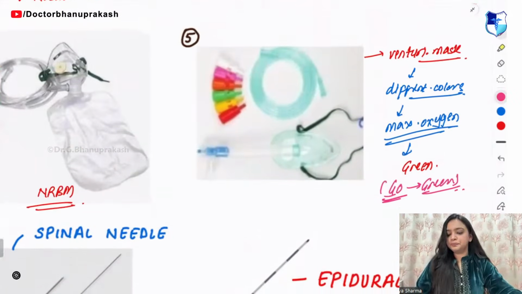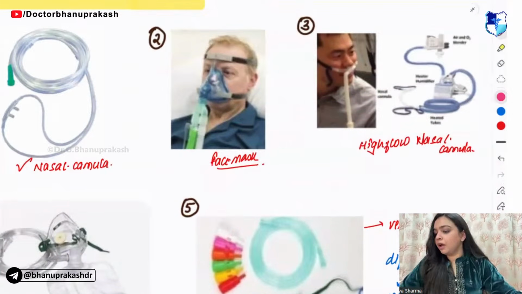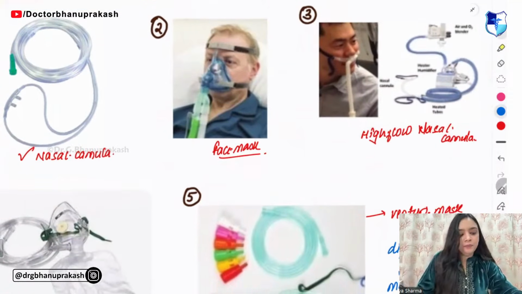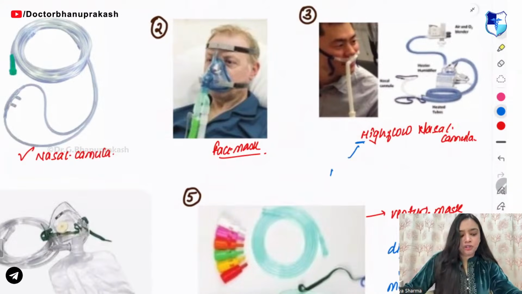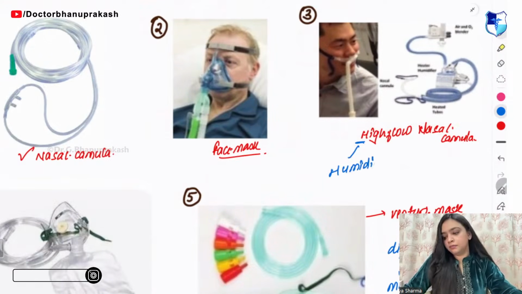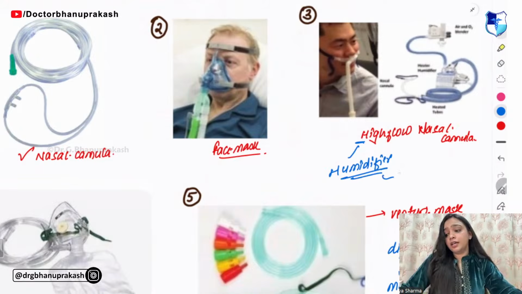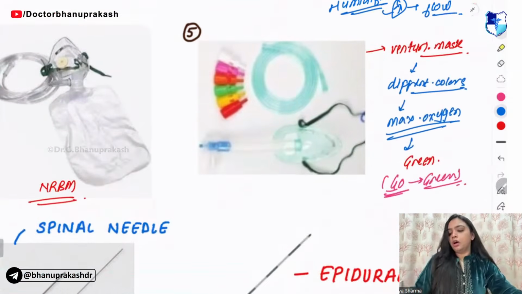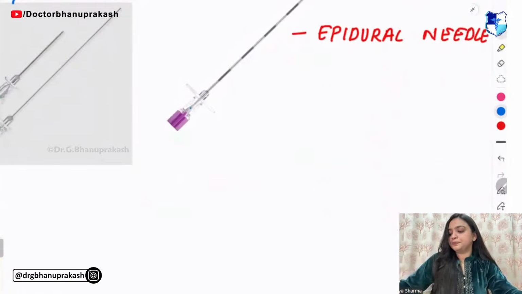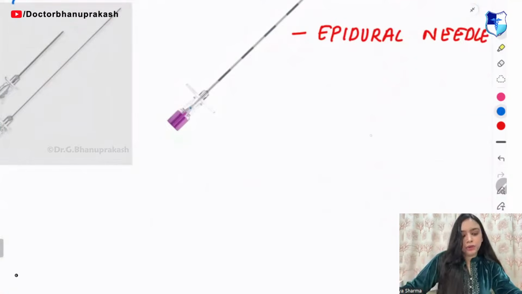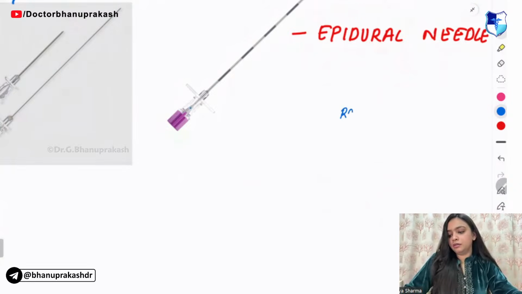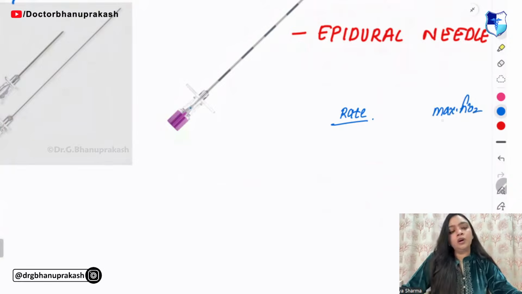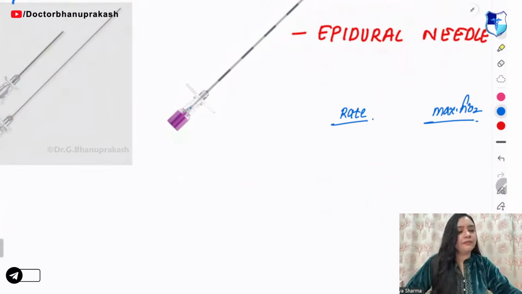Next you have the high flow nasal cannula. Now in this high flow nasal cannula, H for H, it is humidifier. What it does, it increases the flow. The next thing is that you have to know the rate and the maximum FiO2.